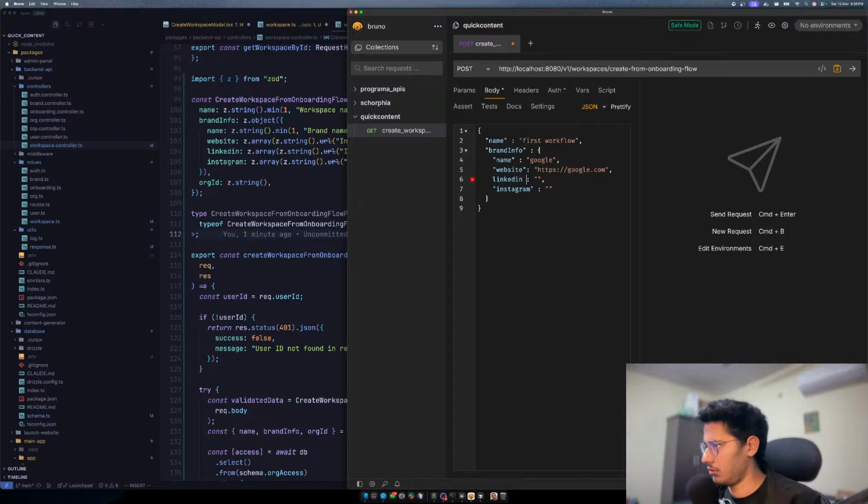Let's quickly go and do this. No double quotes. Okay, we are good. We have the data now. We need the org ID, right? So we need the org ID because, as you can see, there is an org ID over here. We need to supply that. So let's quickly go there and let's say this should be an org ID. And what should be our org ID in this case?